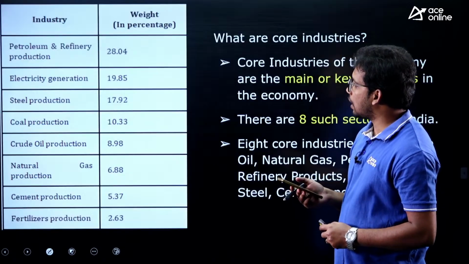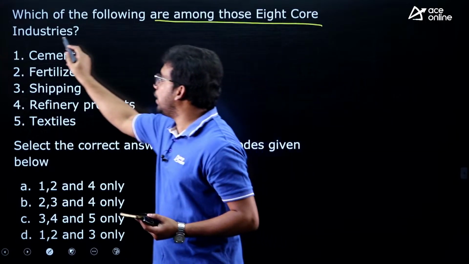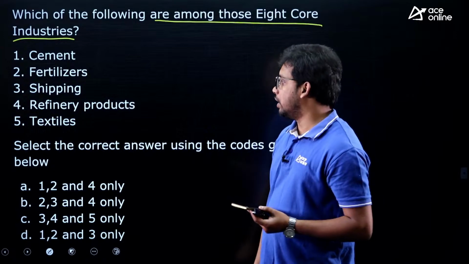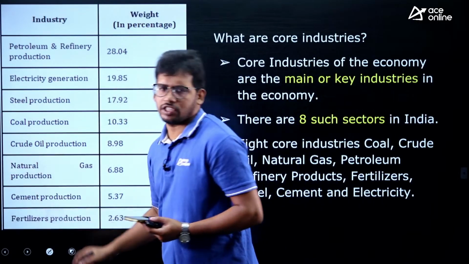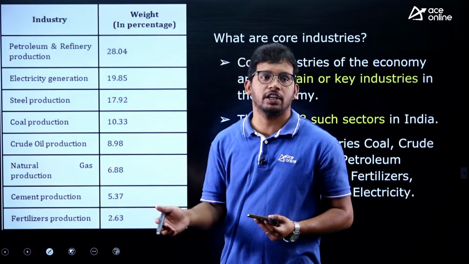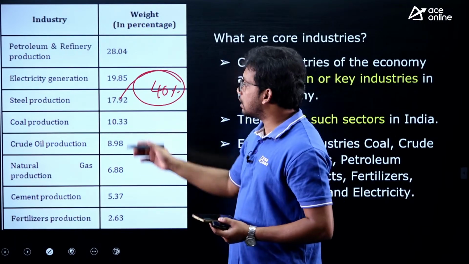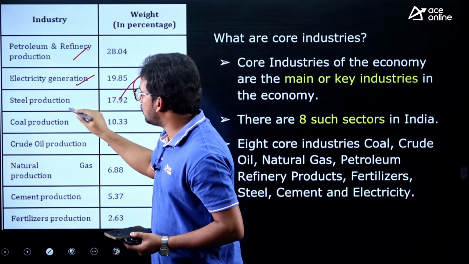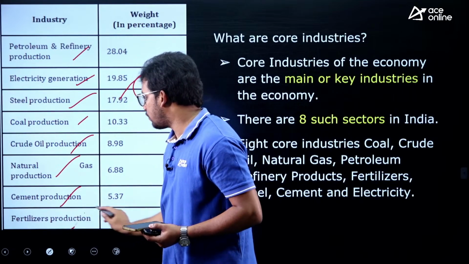So direct question. Last question for today, which of the following industries are among the 8 core industries? Let's quickly do this. We have a lot of industries in India. Out of that, 8 industries are the major contributors to industrial growth. 40% of the total industry comes from these industries itself: petroleum, electricity, steel, coal, crude oil, natural gas, cement and fertilizers.